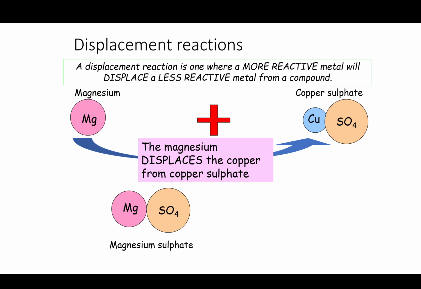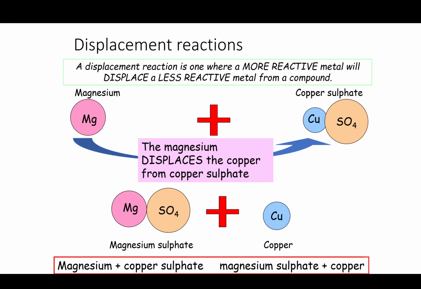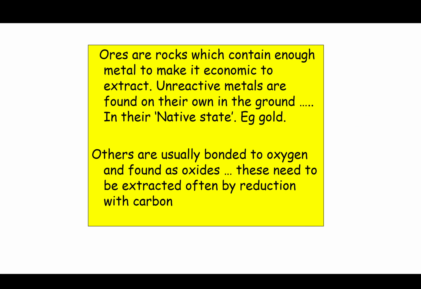Essentially it's like it's stealing the sulfate for itself and pushing the copper out, so the copper is by itself at the end there. So magnesium and copper sulfate would make magnesium sulfate and copper. It's just a displacement reaction, and it's another way of seeing which is the most reactive of two metals and forming a reactivity series.